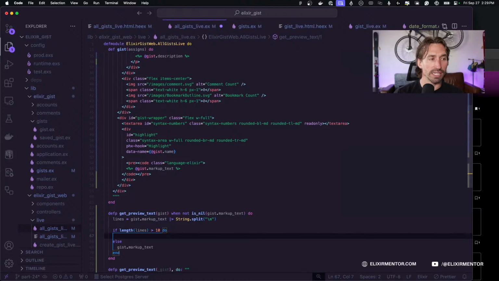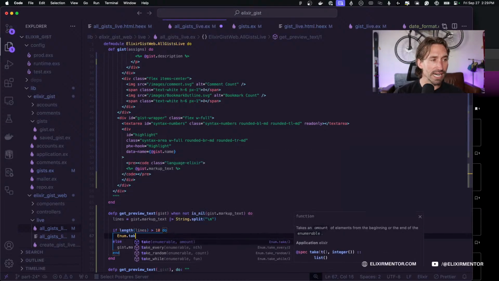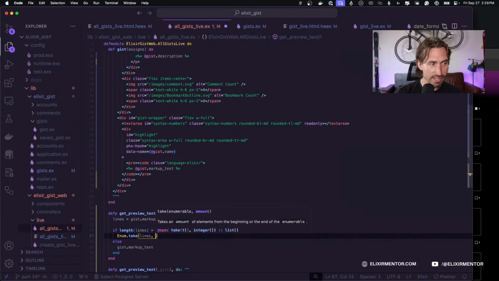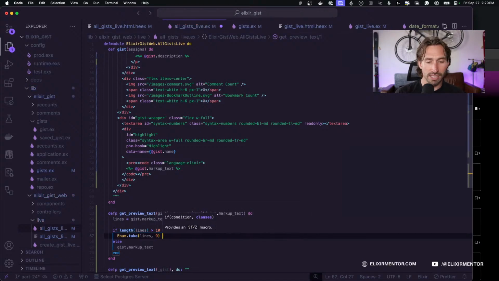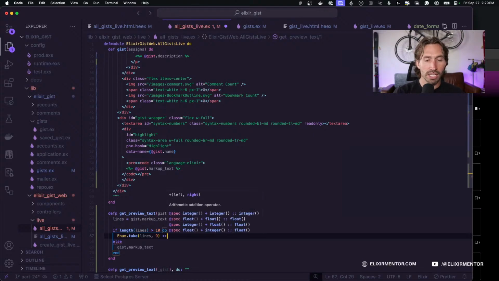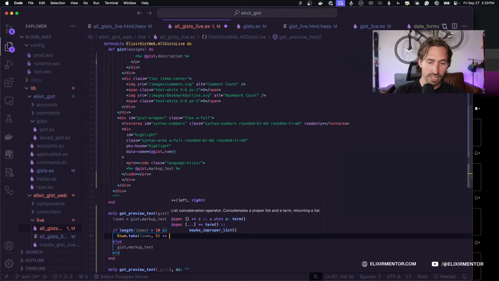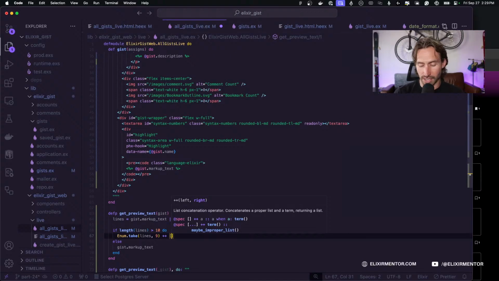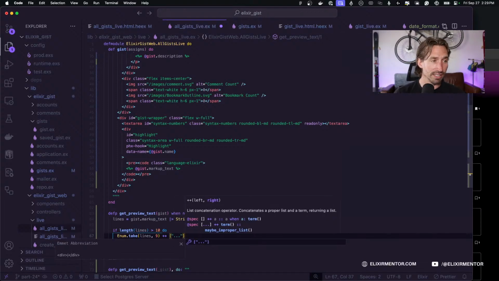So we can just do something like Enum.take, and we're going to pass in our lines list, and we're going to take the first 9. So that we know it's been cut off, let's add a little suffix to the end: a string of dot, dot, dot as our 10th line to our list.